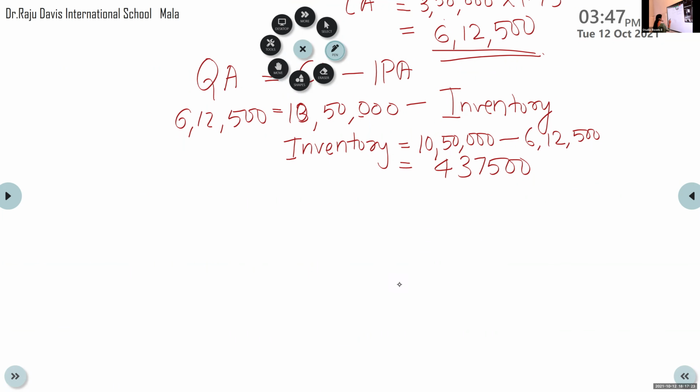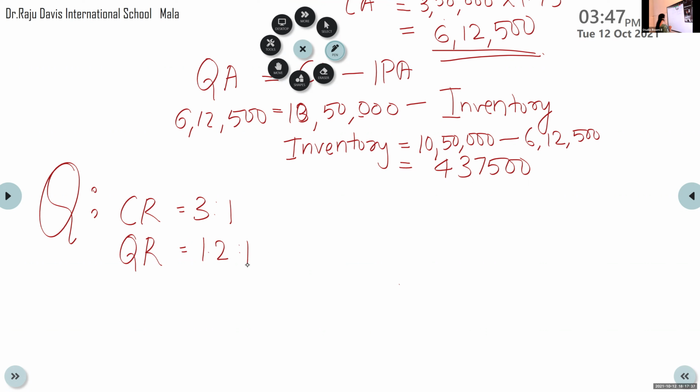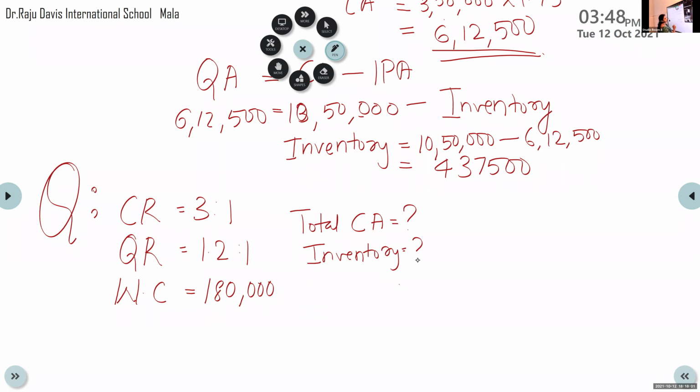Current ratio is equal to 3:1. This is another question. Then quick ratio is equal to 1.2:1. Working capital is given, working capital is equal to 1,80,000. Find out total current asset and also inventory. Give the answer in the chat box.